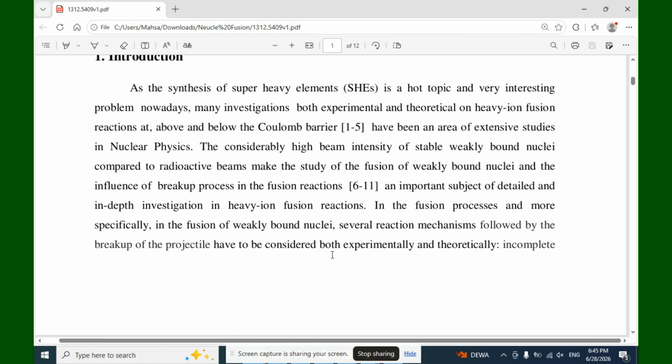Considerably high beam intensity of stable weakly bound nuclei compared to the radioactive beams makes the study of the fusion of weakly bound nuclei and the influence of the breakup process in the fusion reactions an important subject of detailed and in-depth investigation in heavy ion fusion reactions. In the fusion process, and more specifically in the fusion of weakly bound nuclei, several reaction mechanisms followed by the breakup of the projectile have to be considered both experimentally and theoretically.